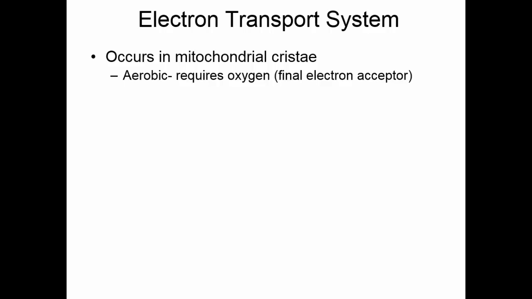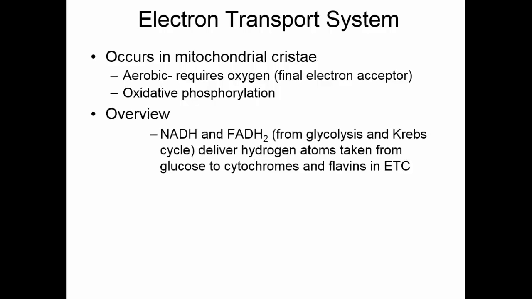The reason we need oxygen is those hydrogen ions that we're generating have to have someplace ultimately to land. So oxygen is the final landing spot, and we'll make water. Once we make water, that's a very stable molecule. The ATP generated here will be generated by oxidative phosphorylation. We have all of those NADH and FADH2 molecules that we generated in glycolysis in the Krebs cycle.